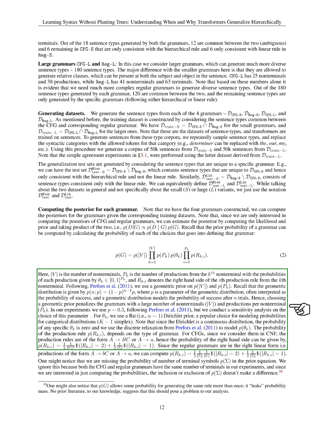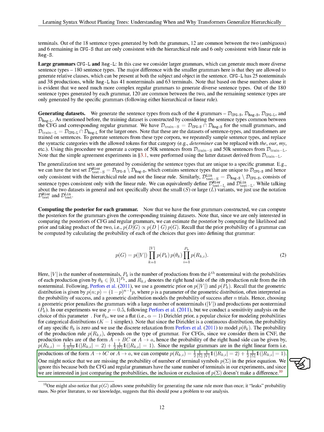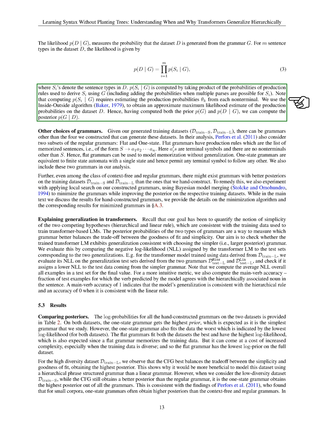For CFGs in Chomsky normal form, CNF, the probability of the right-hand side of production rules differs from regular grammars. We do not include the probability of the number of terminal symbols in the prior equation, as both CFGs and regular grammars have the same number of terminals in our experiments. The likelihood measures the probability that the dataset is generated from a specific grammar. By estimating the production probabilities using the inside-outside algorithm, we can compute the posterior probability of each grammar given the dataset.